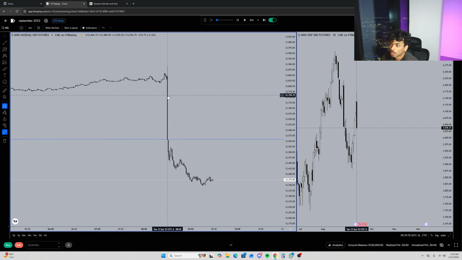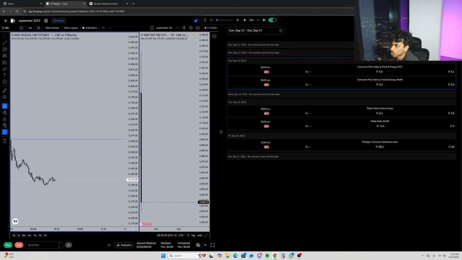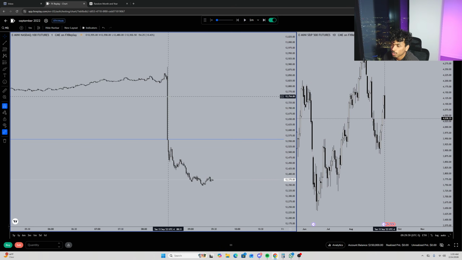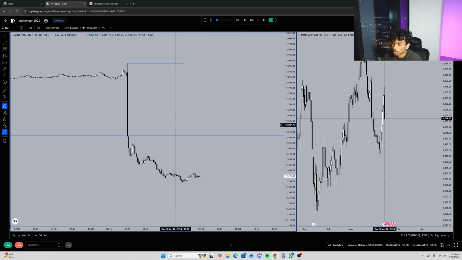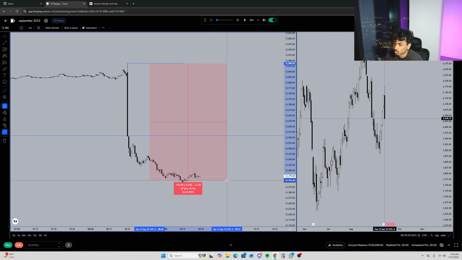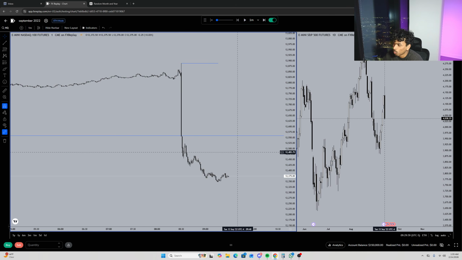So we do have CPI. I assume this is CPI because it's Tuesday and we have a 500-point dump. I just want to confirm that with news. Okay, yeah, it is CPI. Tuesday we have CPI. Perfect. We have this data high right here, but what I'm looking at is we've dumped this amount of points. We've dumped like 534. Wow, what a volatile CPI.